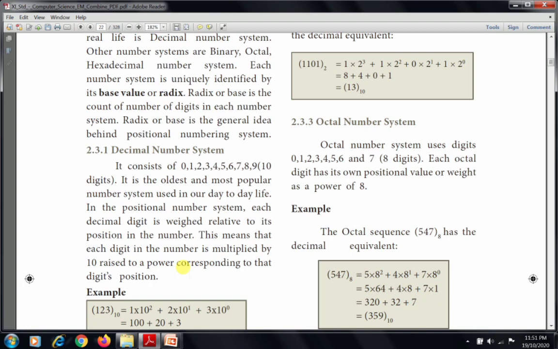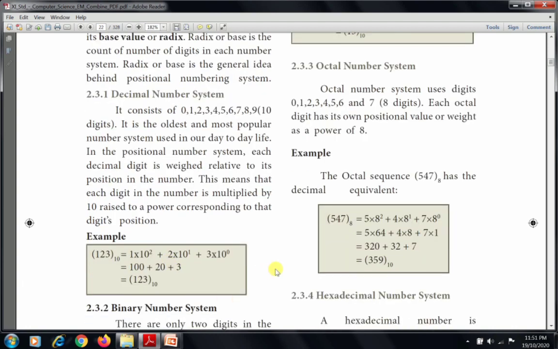We count from the least bit: 10 to the power 0, 10 to the power 1, 10 to the power 2, up to as many digits as are given. So this is the decimal number system.